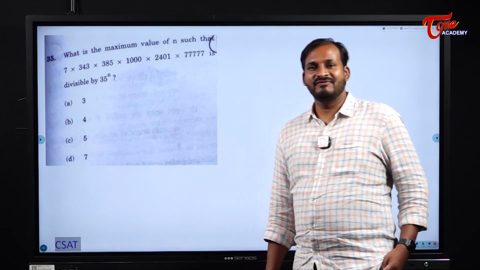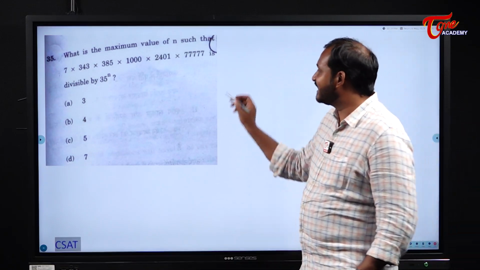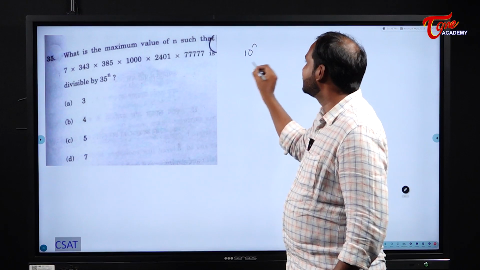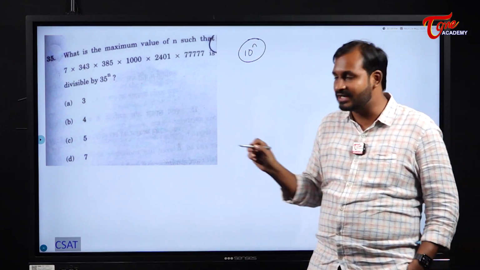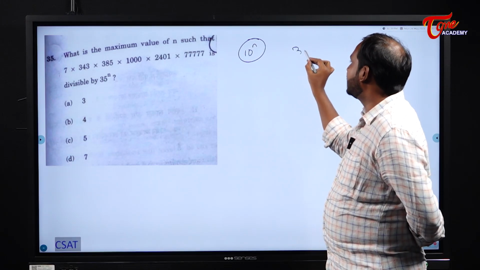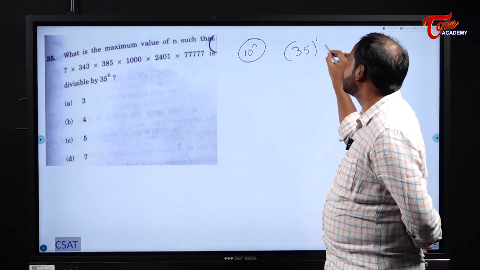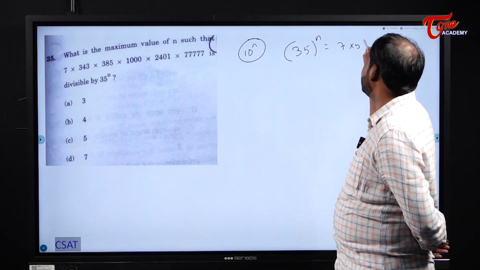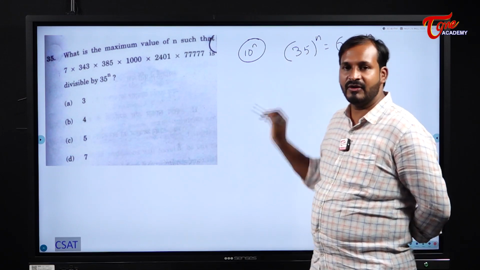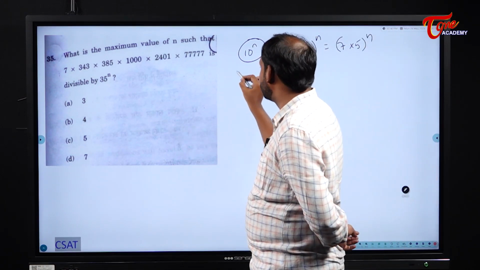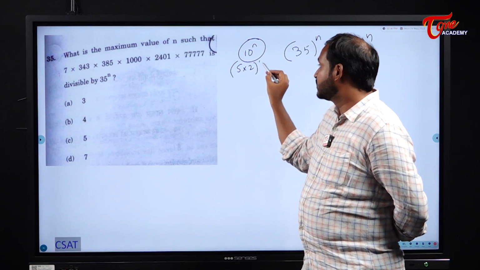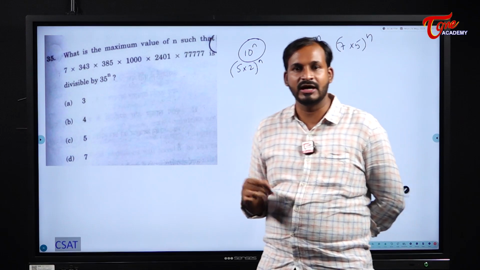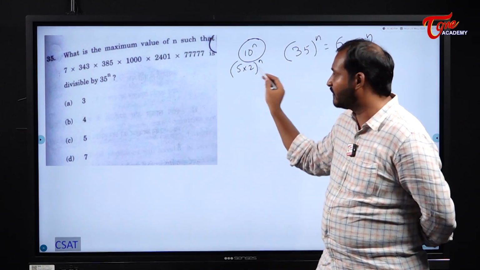What is the minimum? See, we solved a similar one by taking 10 power n. Do you remember? What is the highest value of n? While solving the problems, we came across this one. But here it is divisible by 35 power n. 35 power n means what can I write? (7 into 5) whole to the power of n. If it is 10 power n, we would have taken what? 5 into 2. Do you remember the number of zeros concept?